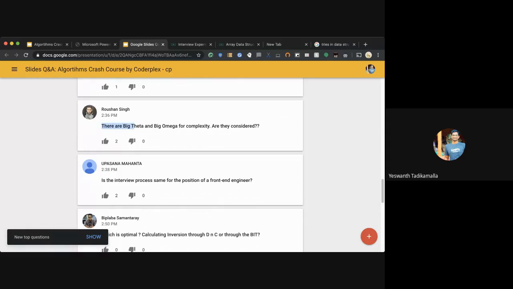One interesting question: big theta and big omega for complexity. They are not generally considered. I think from the definition, one is less than and one is less than or equal to. I'm not sure which is which, but generally big O is what is considered. I don't think even interviewers will want to nail you on these questions. So concentrate on what is more important, and move on.